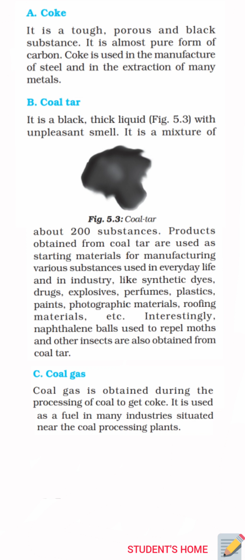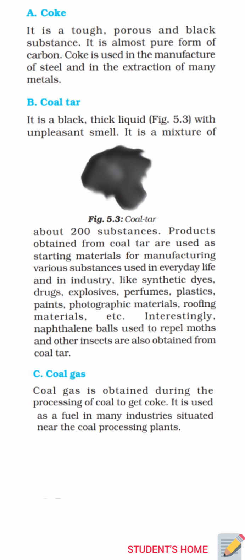That means it has pores in it, and any substance like a liquid can pass through it if the liquid is poured on it. It is almost a pure form of carbon. Coke is used in the manufacture of steel and in the extraction of many metals.